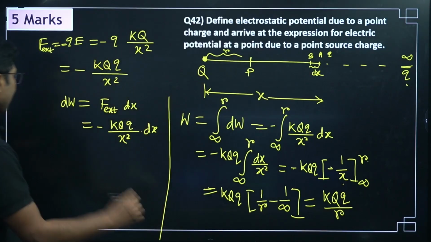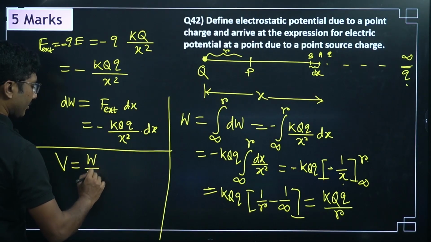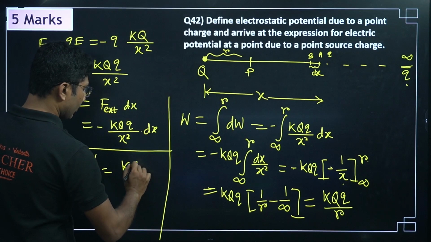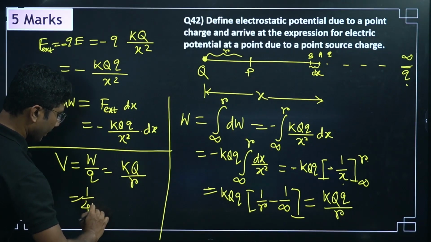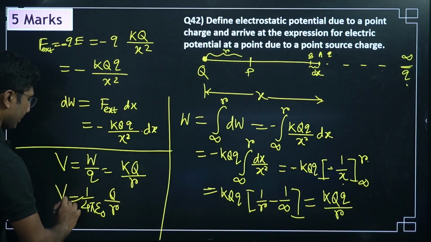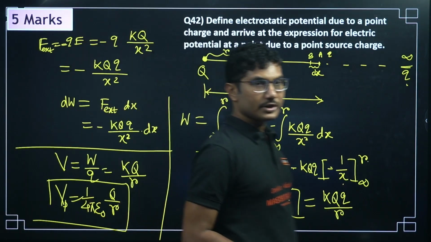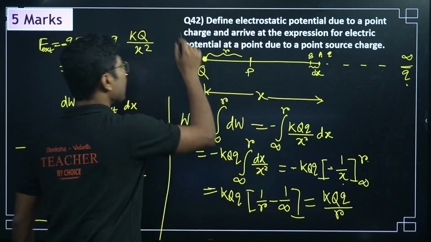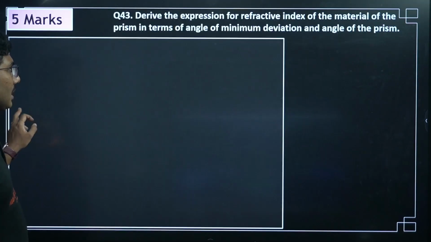Now what is electrostatic potential? Electrostatic potential at a point is defined as the total work done divided by the test charge. So it will be kq by r, or 1 by 4 pi epsilon naught q by r. So this is the electrostatic potential at a distance r from the charge. This is the formula, this is the derivation. If you do all the steps, you will get full marks. This is a very important derivation. It has come almost every year, so you have to practice this derivation multiple times.